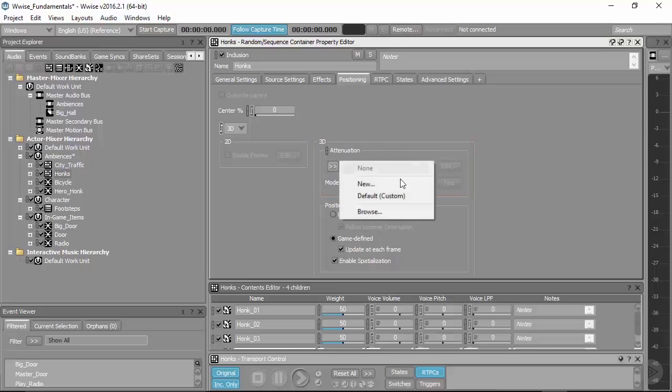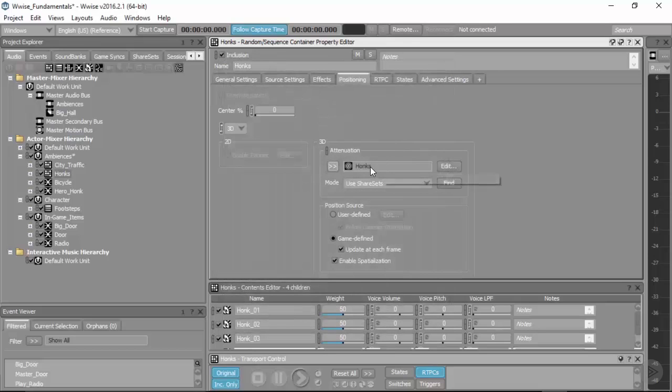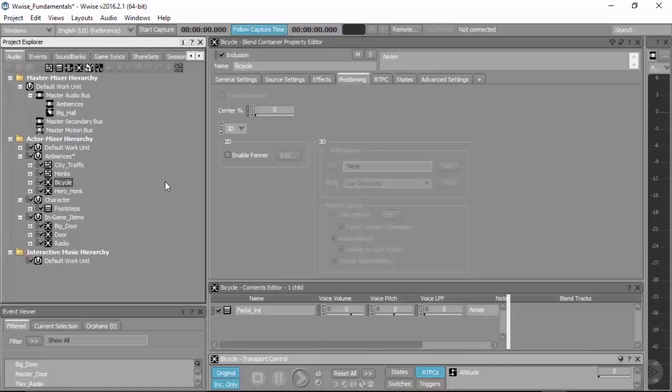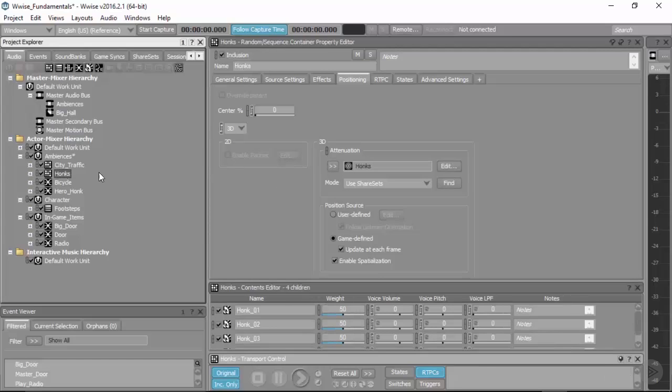So let's go ahead and create a new attenuation for our honk sound. You can make it as specific as that, calling your attenuation honks, or you could go ahead and create an attenuation called 3D ambience emitters, level specific maybe. So as you can see, this is a Shared Sets thing. If we go into somewhere else and we want to create some attenuation, that will be available to us. So generally it makes sense to create groupings of attenuations according to specific types of game objects. So let's go back to our honks.